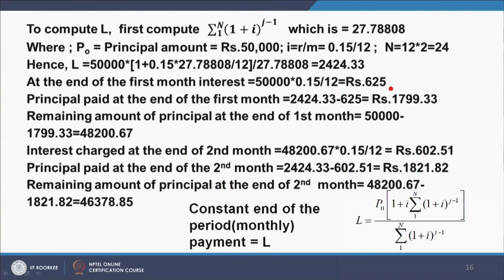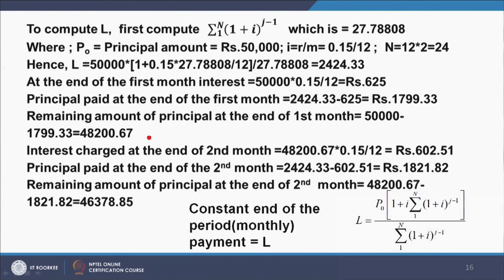2424.33. At the end of the first month, the interest will be 50,000 into 0.15 divided by 12, which comes out to be 625. So, the principal paid at the end of the first month is this L value subtracted by this interest, which comes out to 1799.33. So, the remaining principal at the end of the first month is 50,000 minus this value, which comes out to be